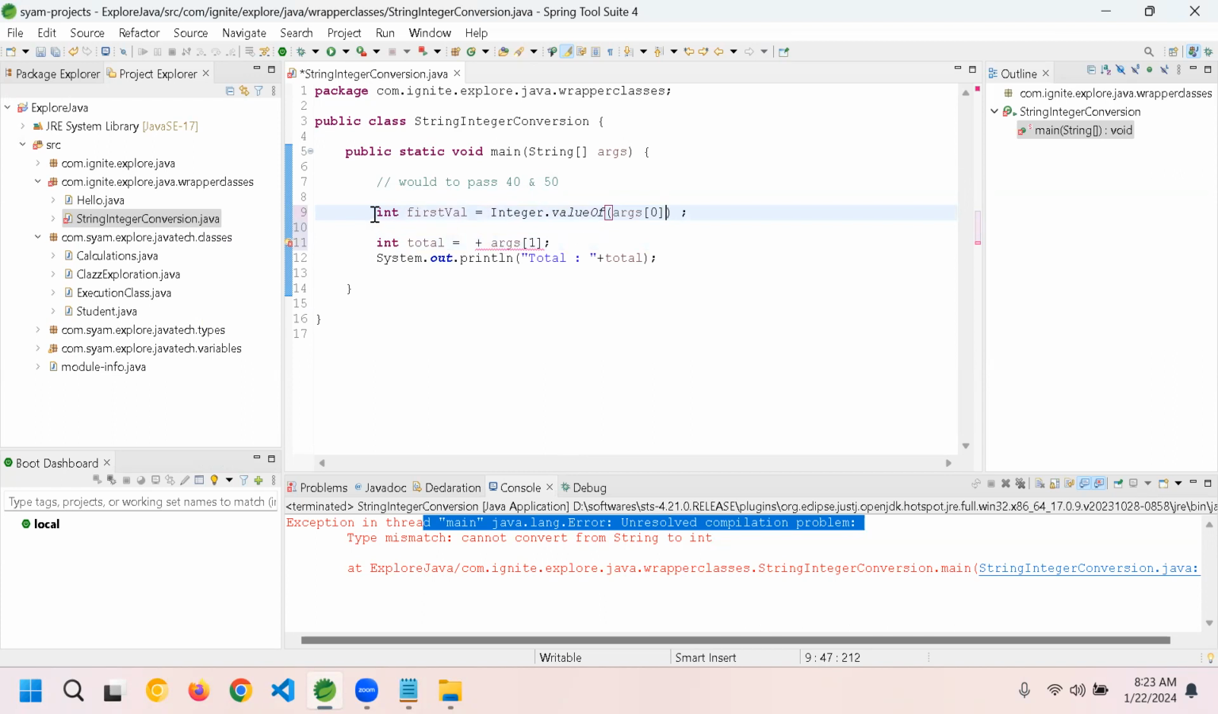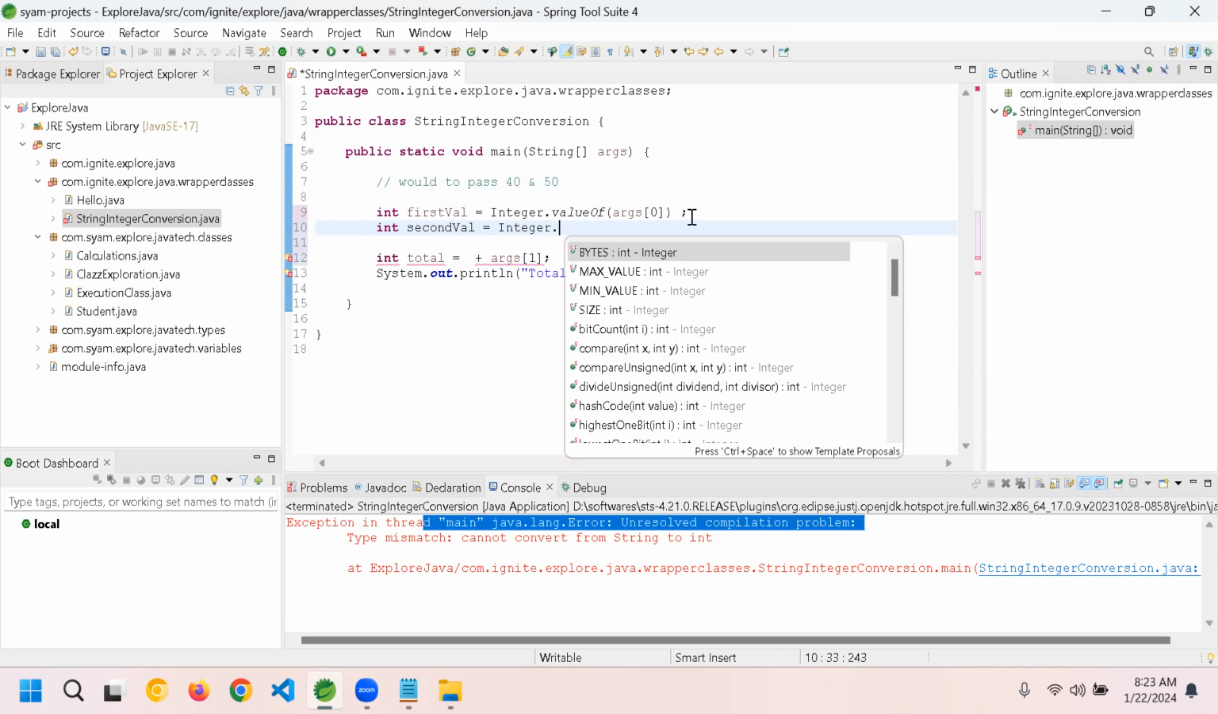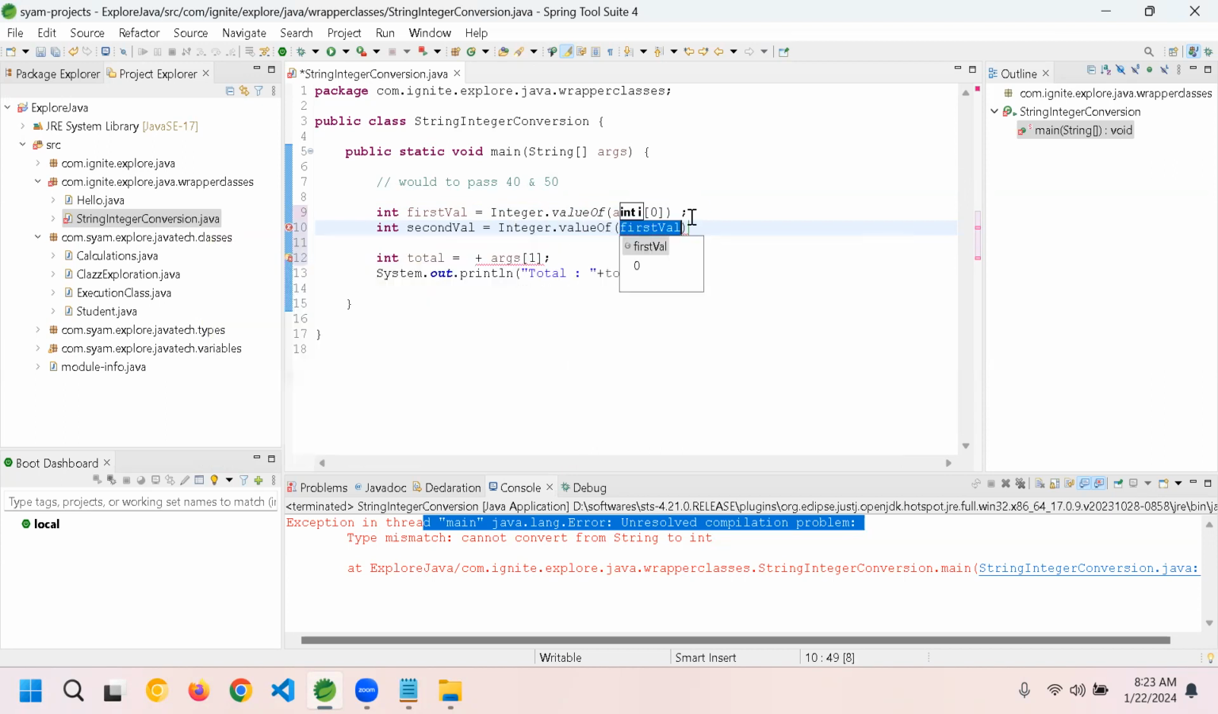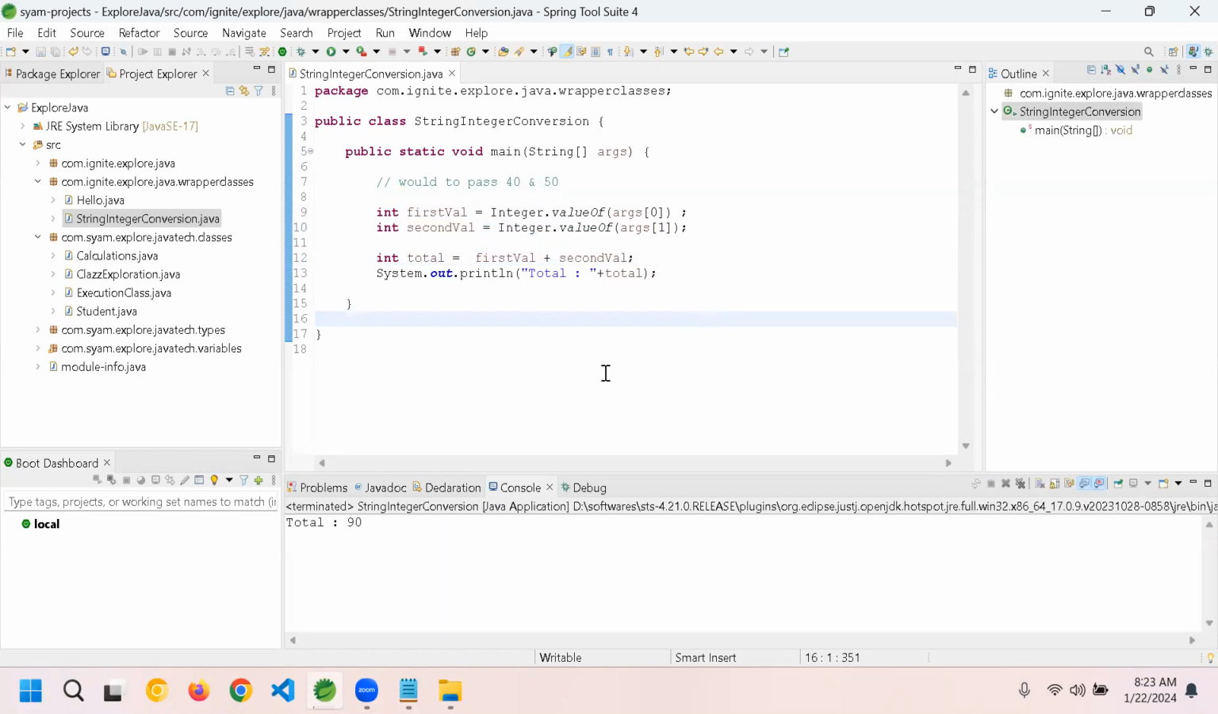Now I do the same thing with the second value: int secondVal equal to Integer.valueOf, this time args[1]. Now my values are ready. I will pass here firstVal plus secondVal. Now let me execute this. Alt Shift X, J. Do you see the output, 90?